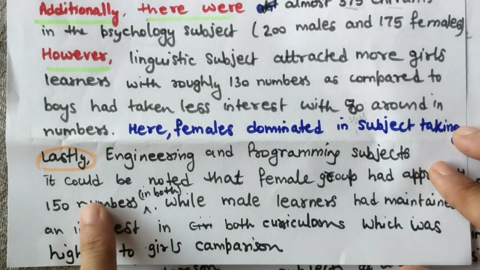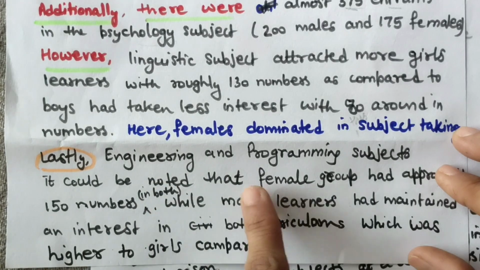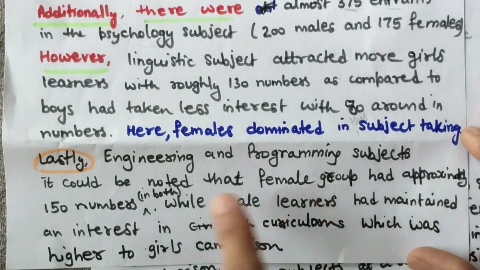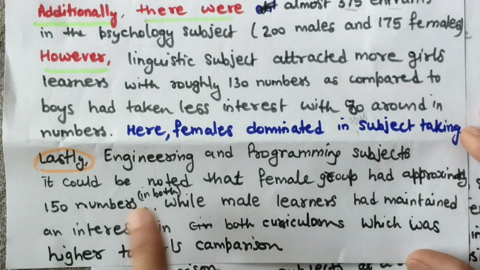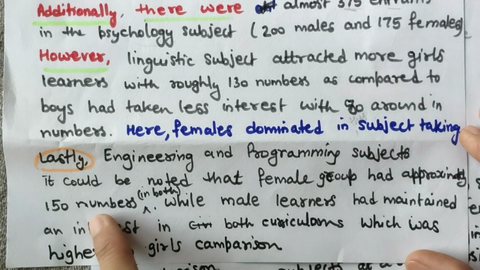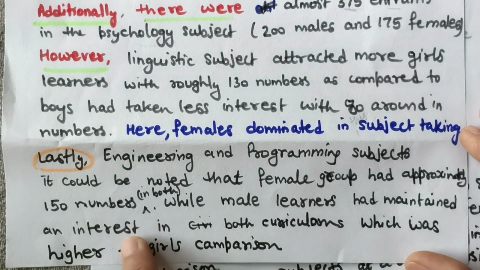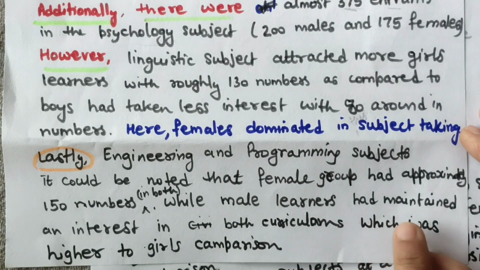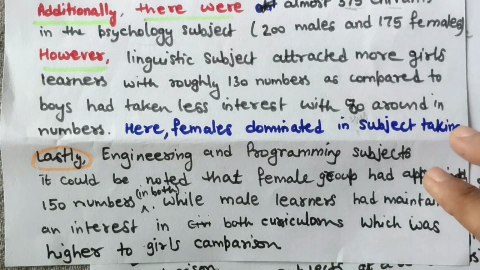So this also you can write. Lastly, in engineering and programming subjects, it could be noted that the female group had approximately 150 numbers in both, or approximately 150 admissions in these subjects in total, while male learners maintained an interest in both curriculums, which was higher in comparison to girls. Okay, so this way you can write your full essay.